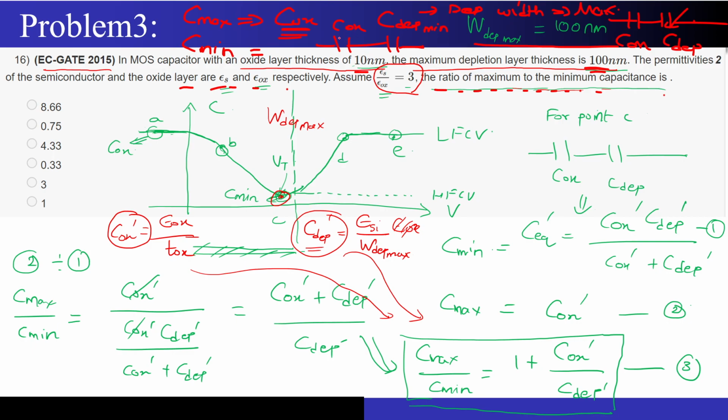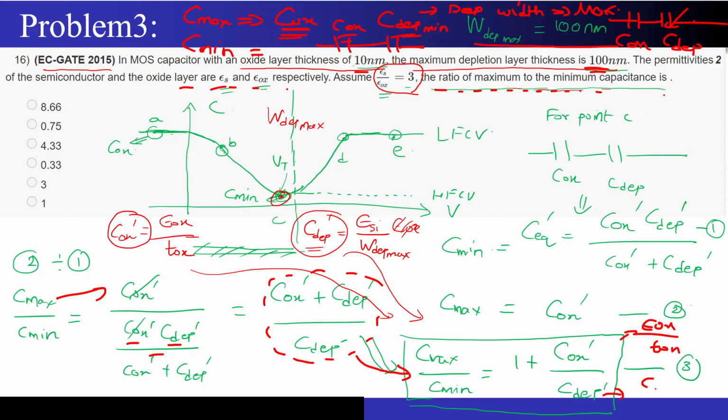The series capacitance of Cox and Cdep will be nothing but Cox times Cdep divided by Cox plus Cdep. The maximum capacitance is Cox. So if you just divide both of them, then you will be left with this particular equation. Correct? And if you write it clearly, you can also write it like this. Now what I have to do, Cox, I have to write as epsilon ox by Tox.